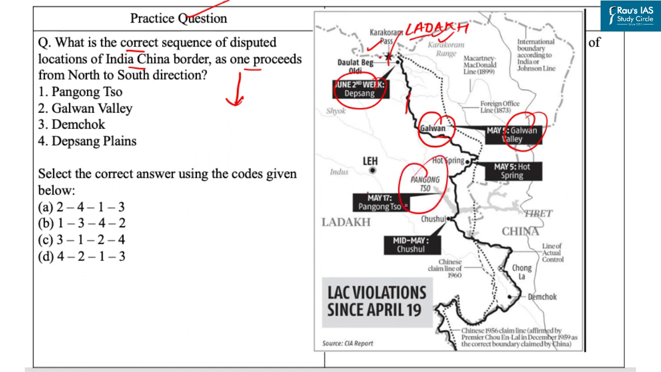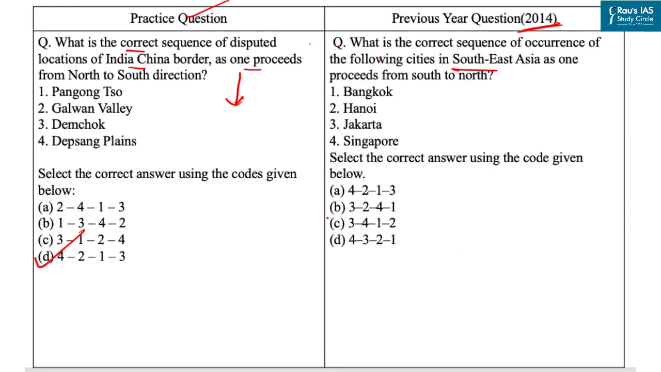Next is Pangong Tso. It is an endorheic lake spanning eastern Ladakh and western Tibet. And the last one is Demchok. It is a village and military encampment in Indian administered Demchok sector that is disputed between India and China. So the correct sequence is 4213. So our answer is option D. Answer of this PYQ is option C.